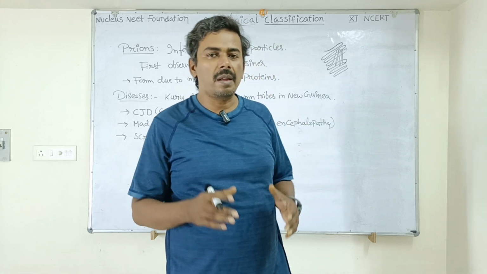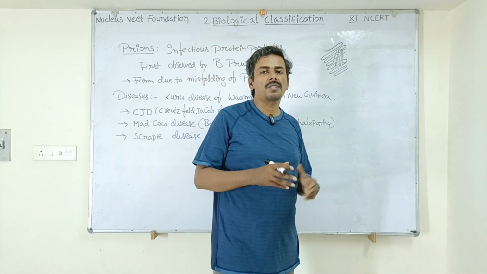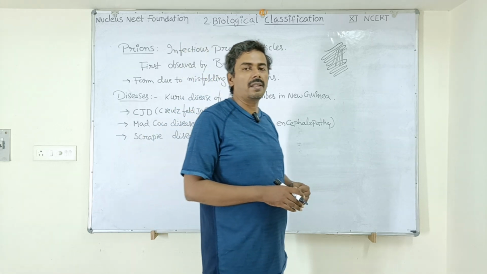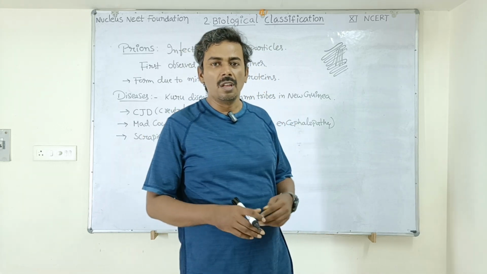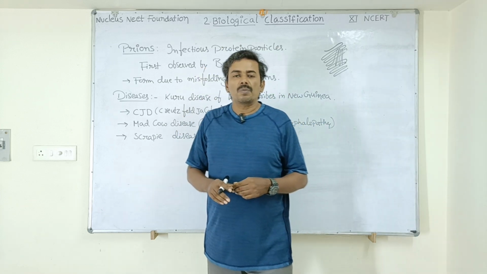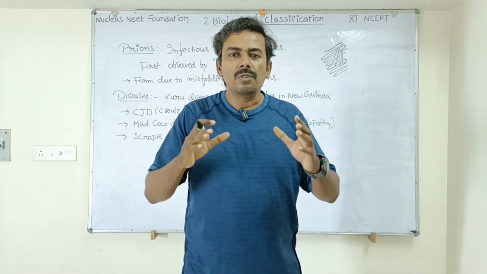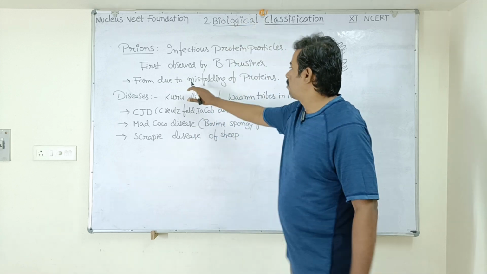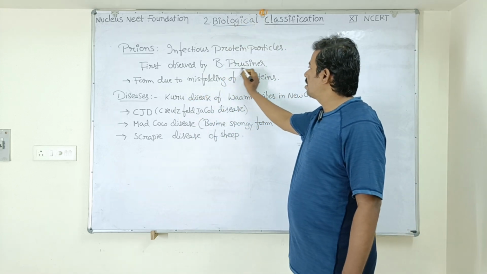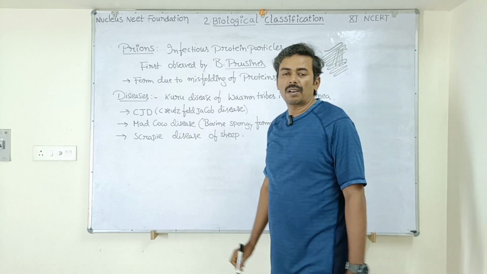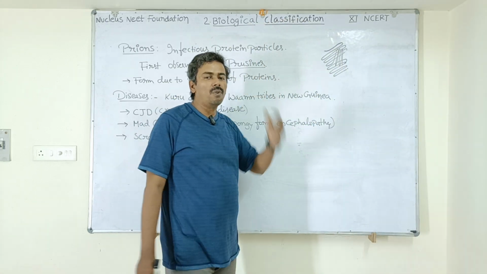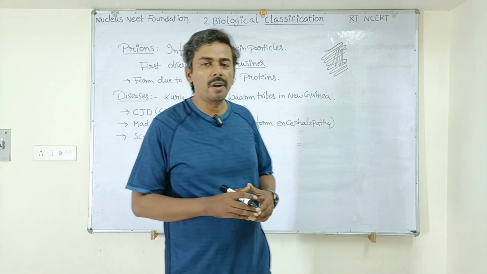This is described as the most stable structure of the protein, resistant to proteolytic enzymes and also high temperatures. So these prions, called infectious protein particles, are formed due to misfolding of proteins, and they were first observed by scientist Prusiner. They are formed due to misfolding, that is improper folding of proteins.